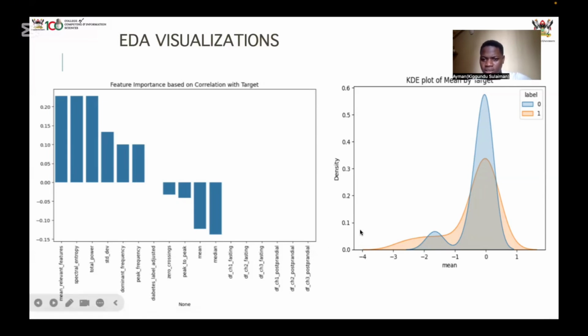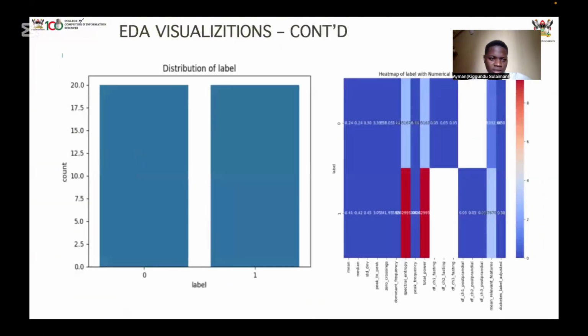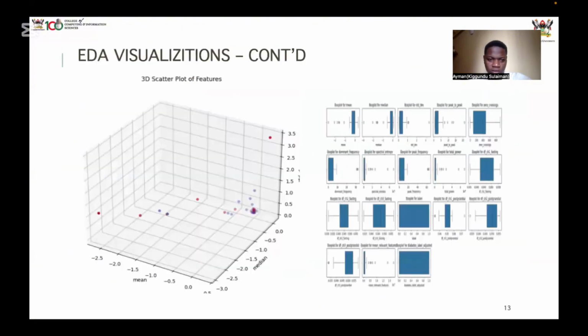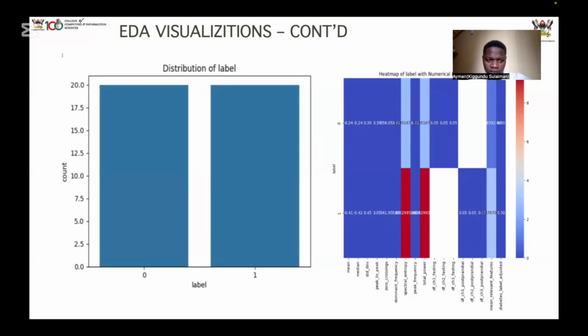The KDE plot shows the distinction between the people that are diabetic and the people that are not. Then there is the distribution of the data set. Remember, samples were taken twice from each person, before they had eaten and after. This distribution shows that there are 20 participants, each taken twice, making it 40.